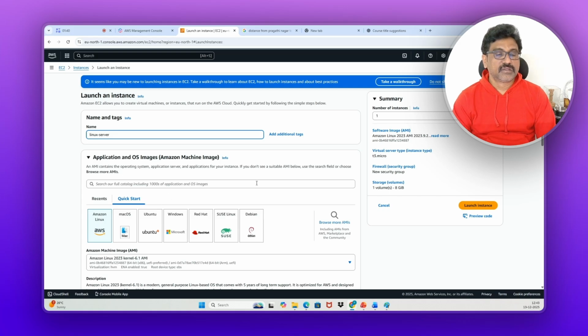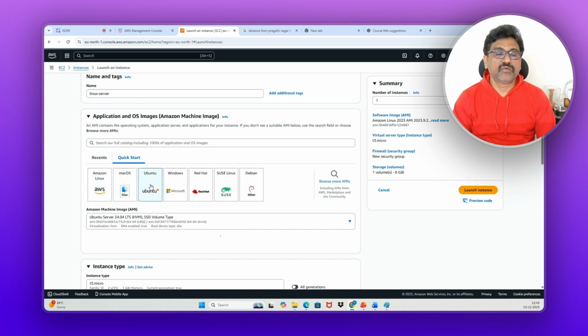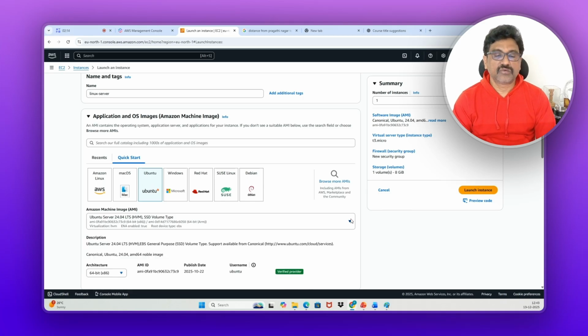Yeah. So next step, see here, application and OS images. OS means operating system images. Which operating system do you want in this server, in this EC2? See, Amazon Linux, Mac OS, Ubuntu, Windows, Red Hat. Now you know Red Hat, what is Ubuntu and what is Amazon Linux. And even Windows you can take. And now I will select this Ubuntu. Why we will use Ubuntu, I will explain to you. Yeah, select Ubuntu operating system.